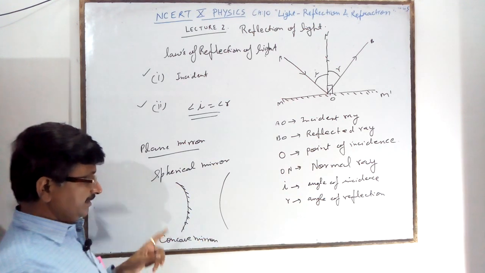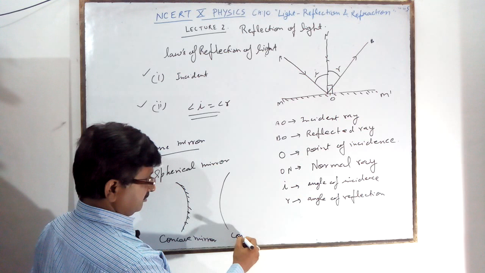So a spherical mirror is of two types: one is concave and one is convex.